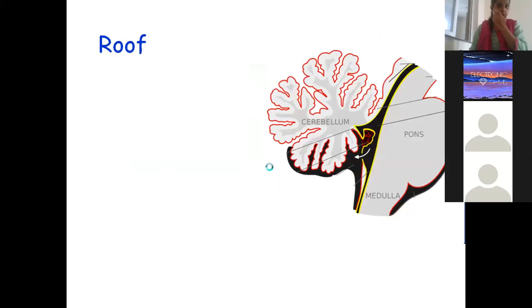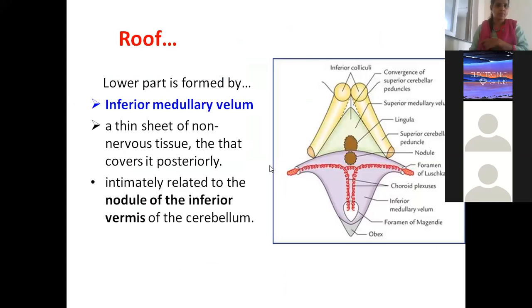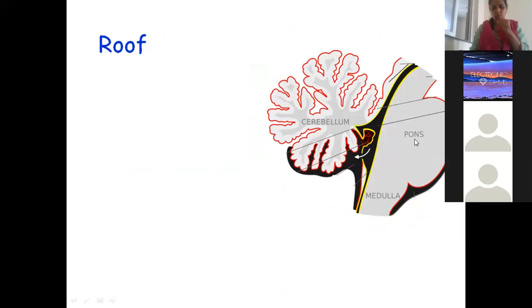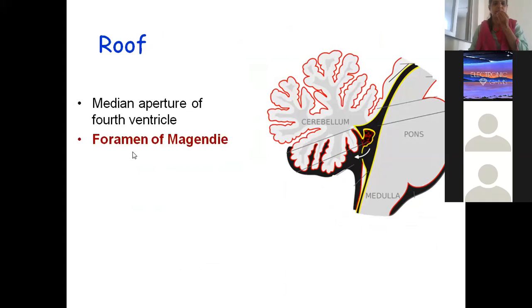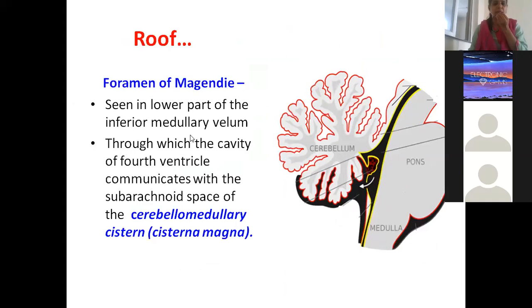After this, what do we have? So this whole thing, whatever we are seeing, is roof only. So the roof we have already studied also. There is one midline aperture, foramen of Magendie, seen in the lower part of inferior medullary velum here, through which the cavity of the fourth ventricle is communicating with subarachnoid space and the cistern.